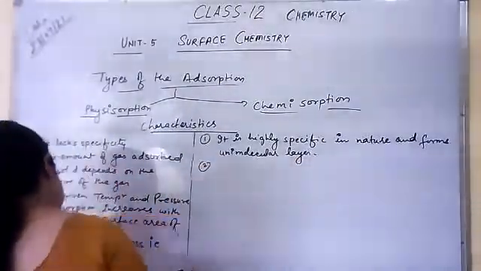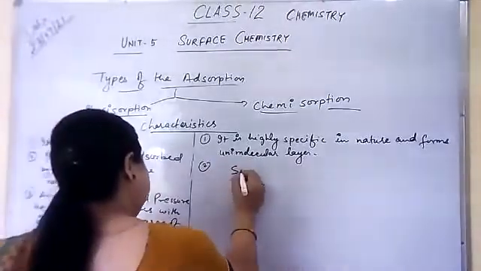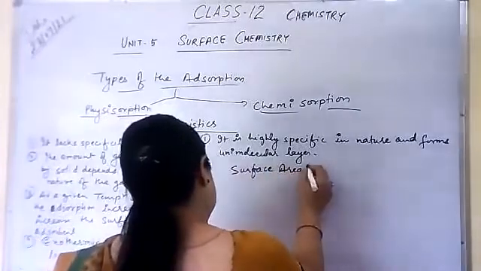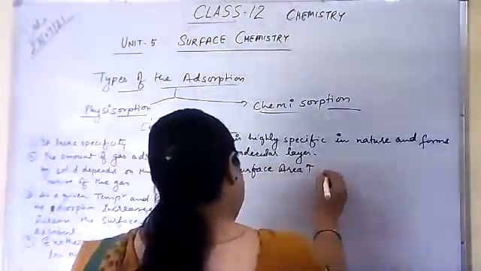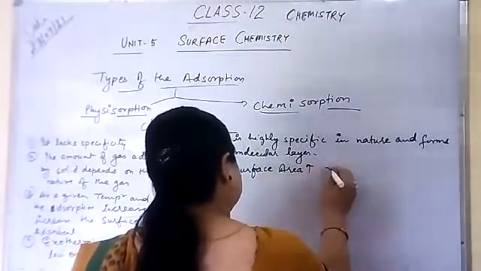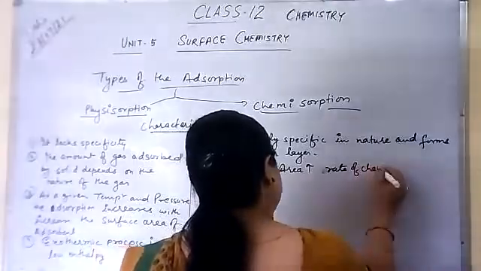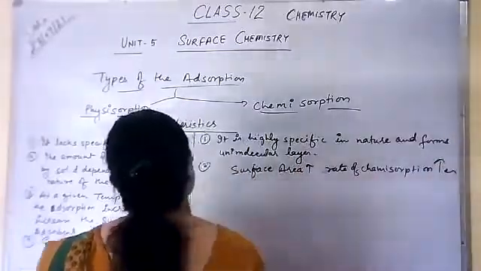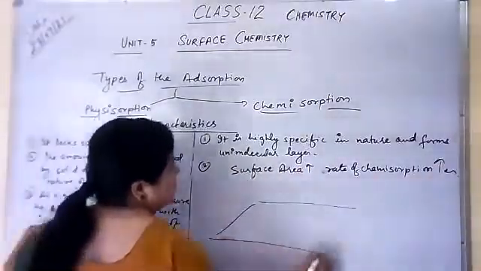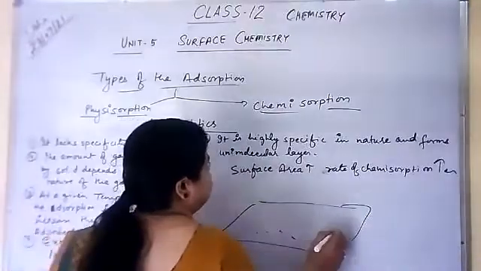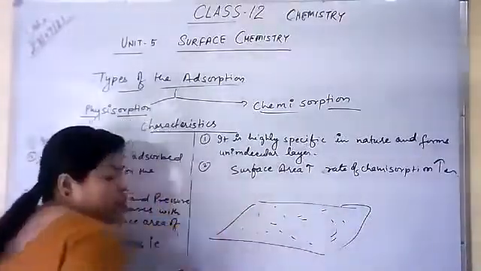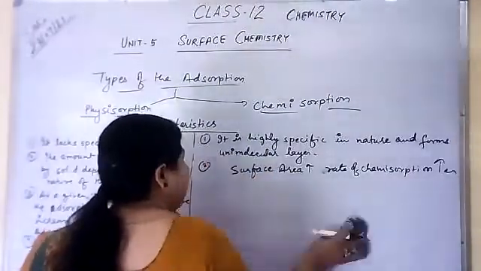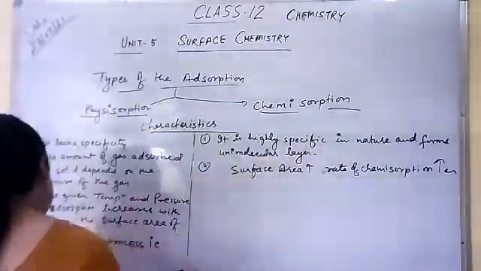Second characteristic is that with the increase in surface area, the rate of chemisorption also increases. Okay. Whenever the surface area is bigger, chemisorption takes place more. Correct? When the surface area is less, chemisorption taking place is less. So it is directly dependent on the surface area.